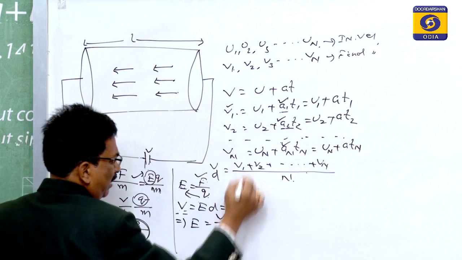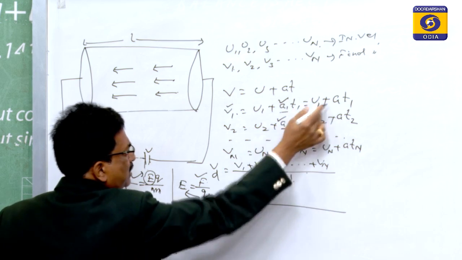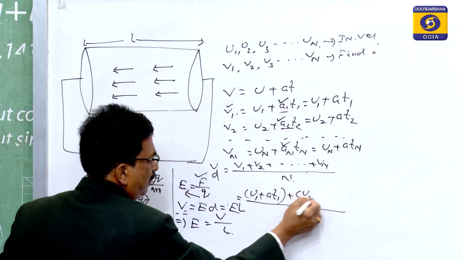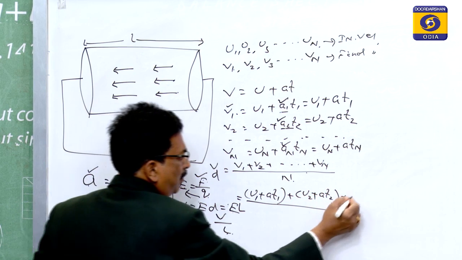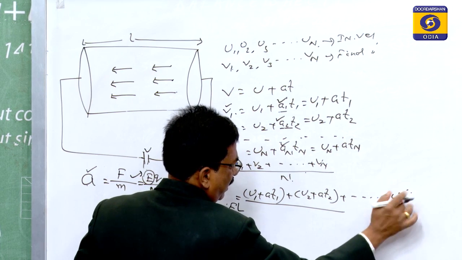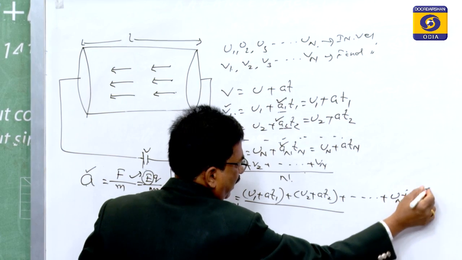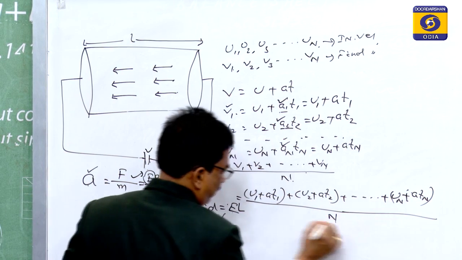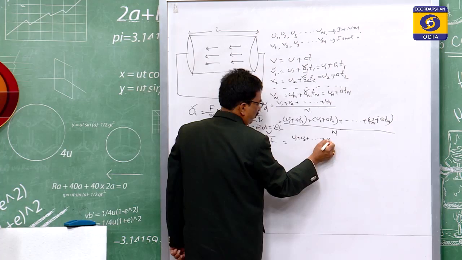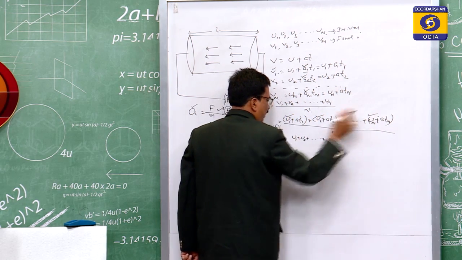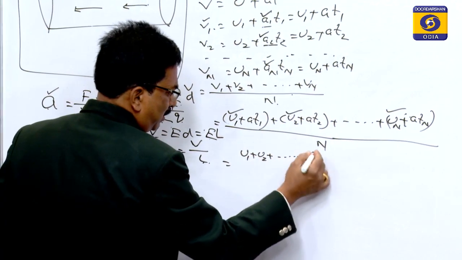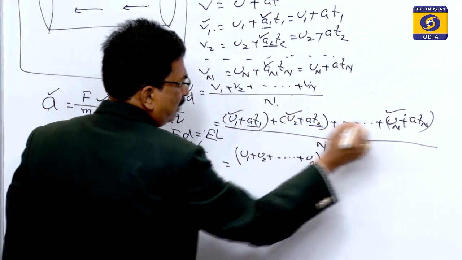So, if we put these values here, you see v1 is equal to u1 plus a t1, v2 is u2 plus a t2, plus up to un plus a tn, divided by n. So, this is equal to u1 plus u2 up to plus un. I have taken all the first terms together, u1 plus u2 up to un, then a t1, a t2, a t3.